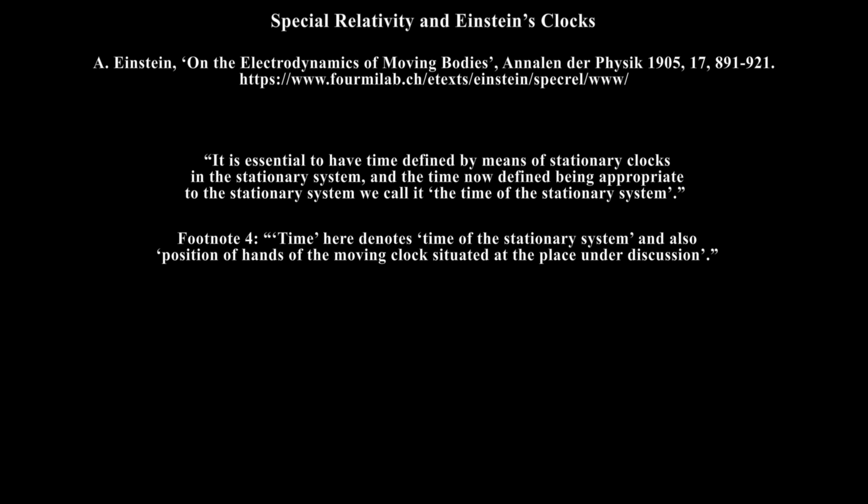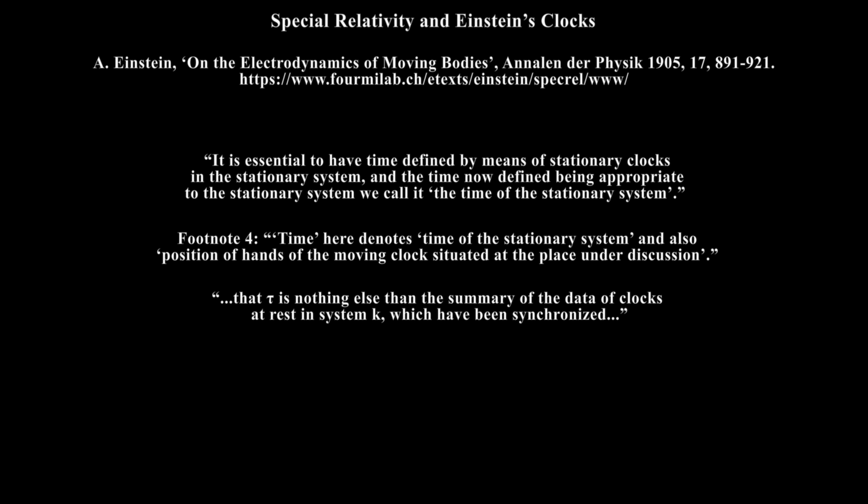In section 3, concerning the time tau in his moving system, little k, he says that tau is nothing else than the summary of the data of clocks at rest in system k, which have been synchronized. Clocks can tick and tock at different rates, but Einstein sees this as time passing at different rates. The different ticking and tocking of clocks does not mean that time is passing at different rates, only that the clocks are not calibrated. Now recall that according to the general theory of relativity, clocks are affected by gravity.